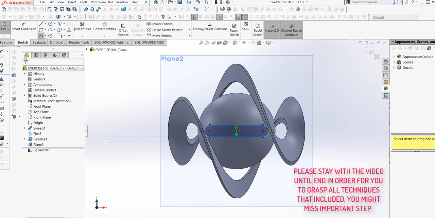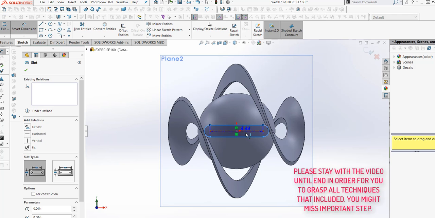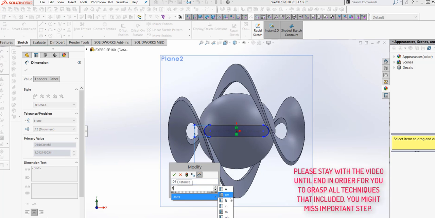Okay, from here to here, 1 inch, then regenerate and click OK or save.